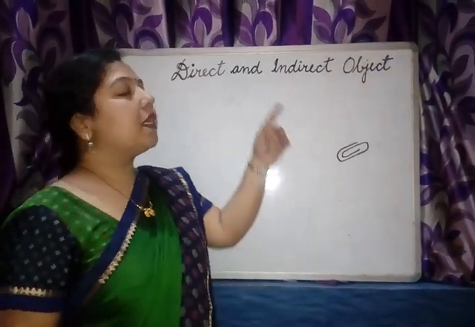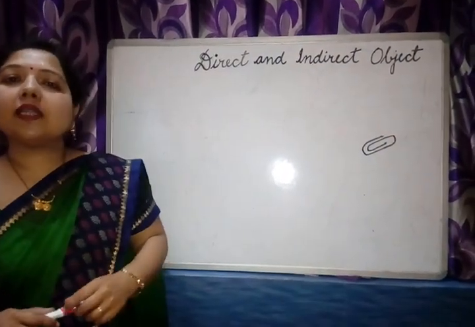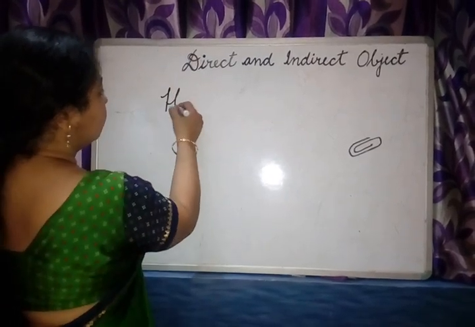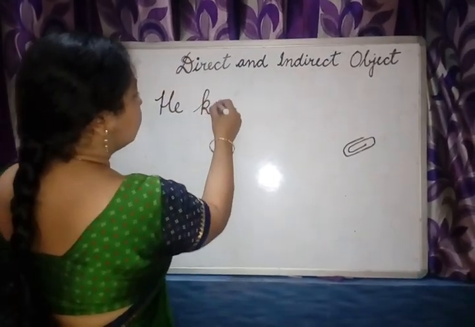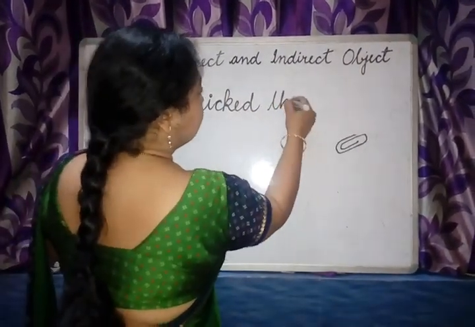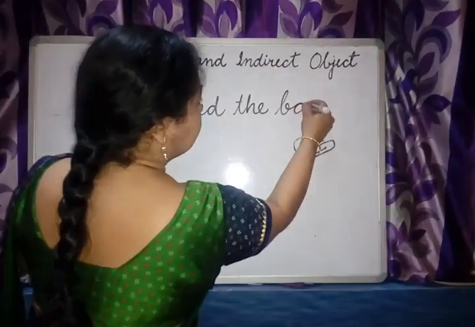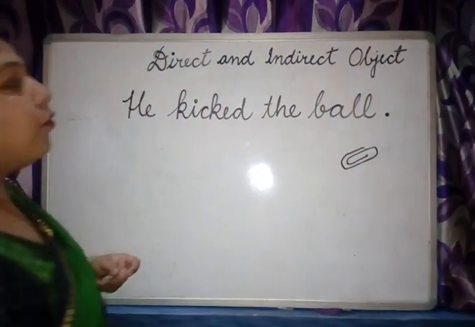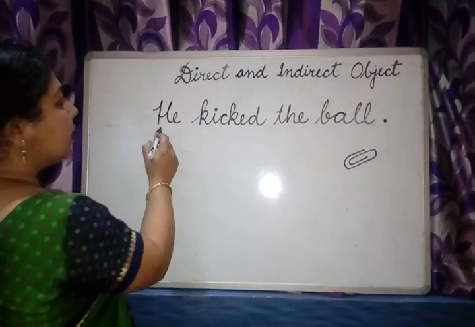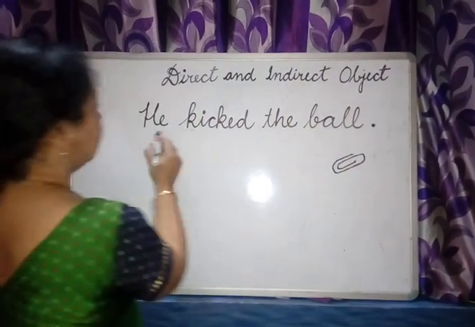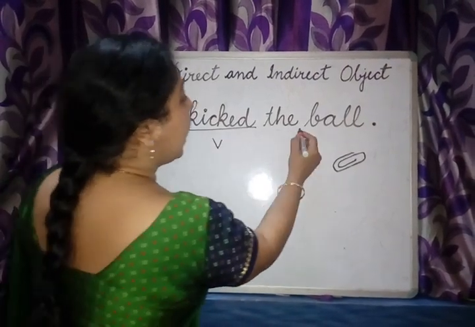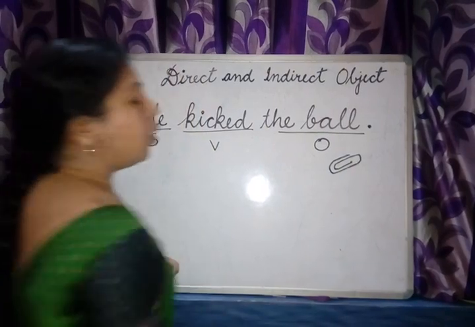Now coming back to the direct and indirect objects. What are direct and indirect objects? Let me write a sentence and then explain to you. Before starting with the direct and indirect objects, first we'll try to understand what is an object. He kicked the ball. He is the subject, kicked is the verb, and ball will be said to be the object.